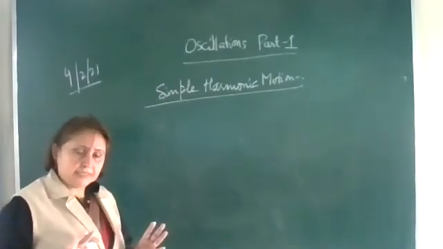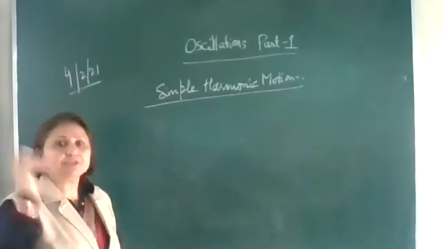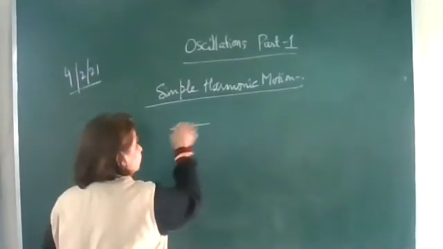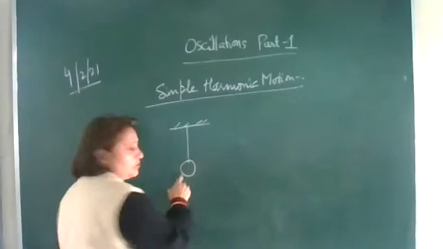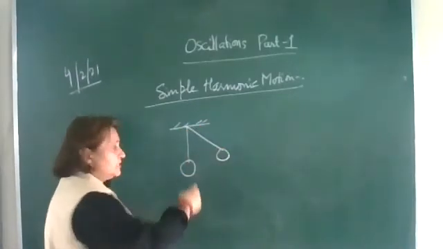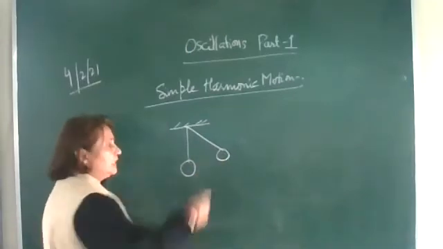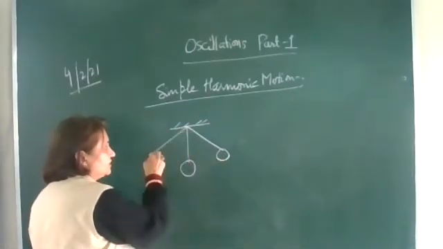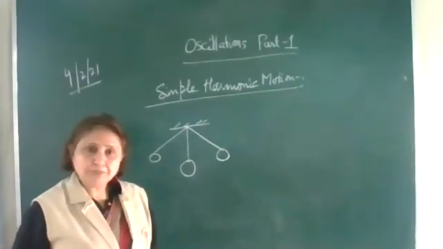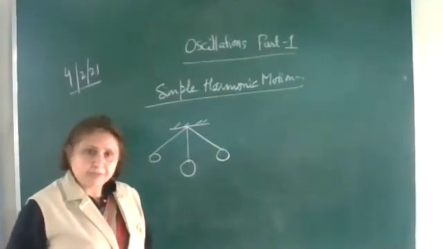Okay, first we'll take the example. The example of simple harmonic motion is the simple pendulum. Then we'll come to its definition. Okay, it's very easy to understand. So this is a simple pendulum. Then it is taken to a point B, that is, taken to the extreme position, and performs oscillating motion, that is, it will move to and fro about its mean position. And such a motion is periodic motion.